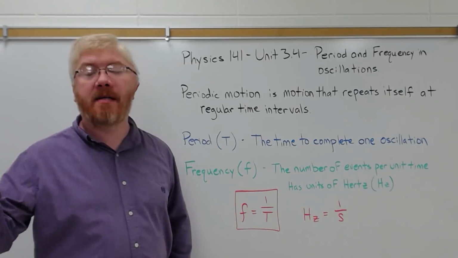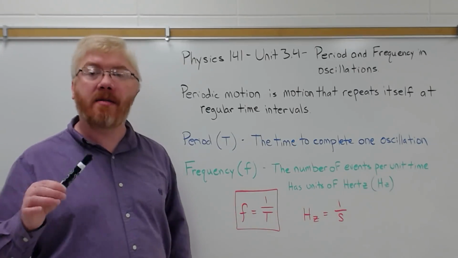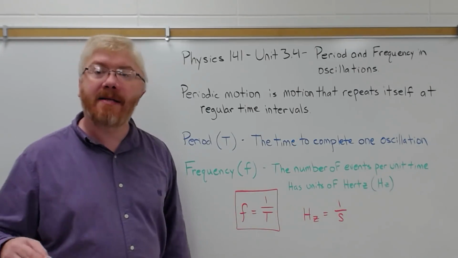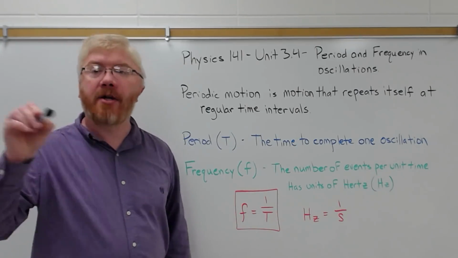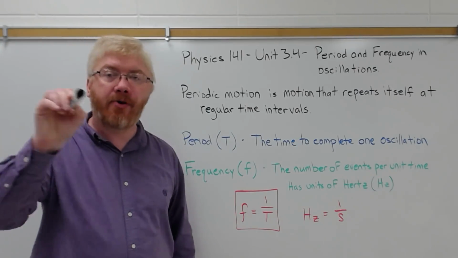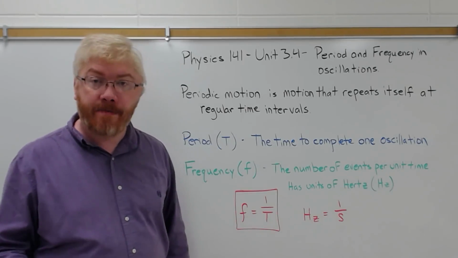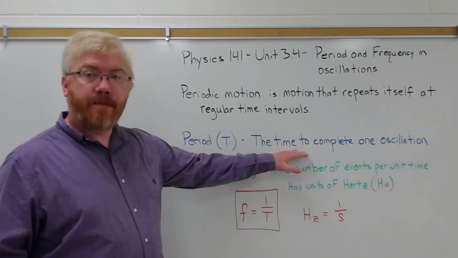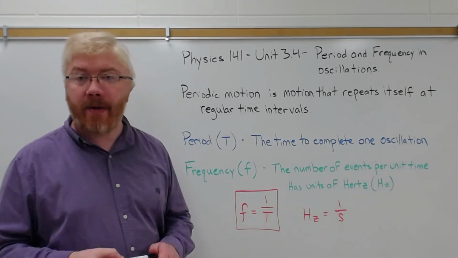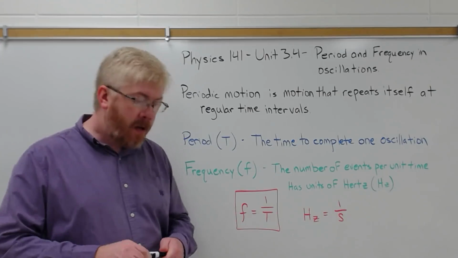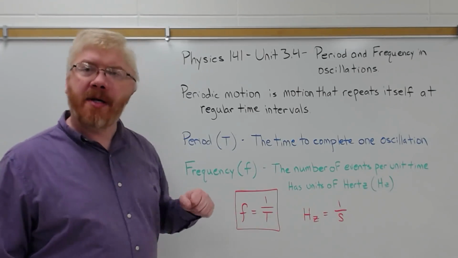How long does the moon take to go around the Earth? How long does it take the Earth to go around the sun? That is the period. How long does it take a child to swing from a back position forward and then back again? That's the period of motion. It's a time, so the units are SI units of seconds. We don't use period very much, though.